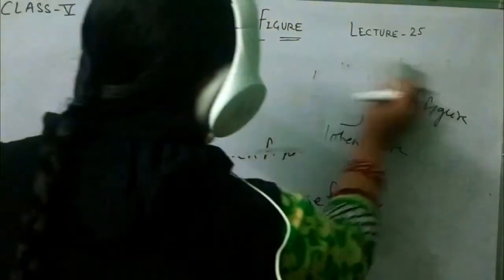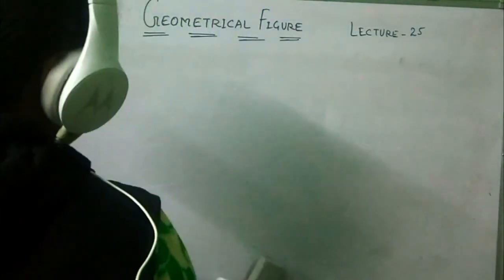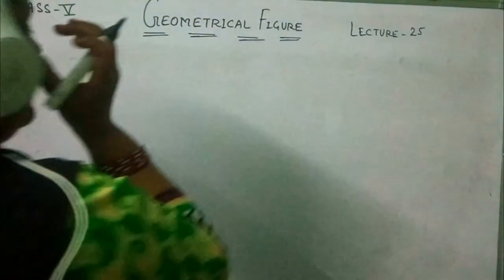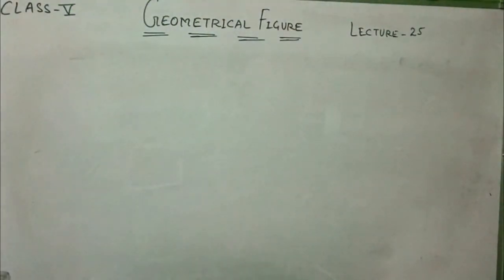Now in geometrical shapes you learned about different types of shapes, 2D two-dimensional shapes and three-dimensional shapes, and also regular and irregular shapes, open figures and closed figures. So students, now your geometrical figures chapter is over, and I will give you the solution of this chapter in the next class, and in the next video I will explain the measurement, that is length, weight and capacity.